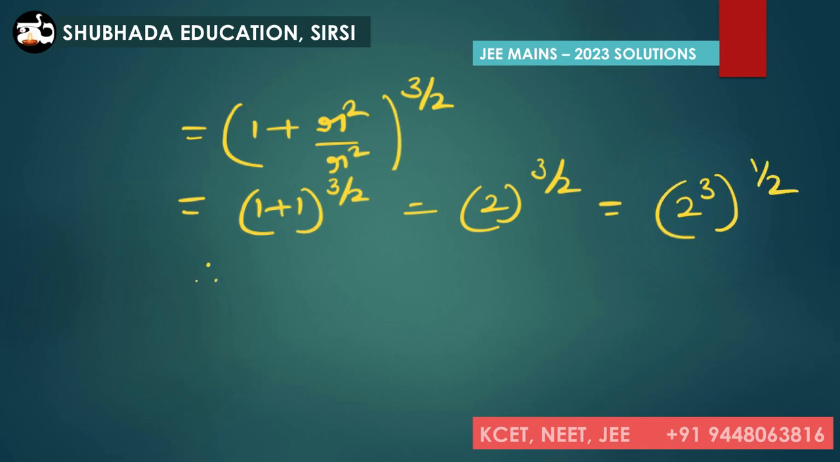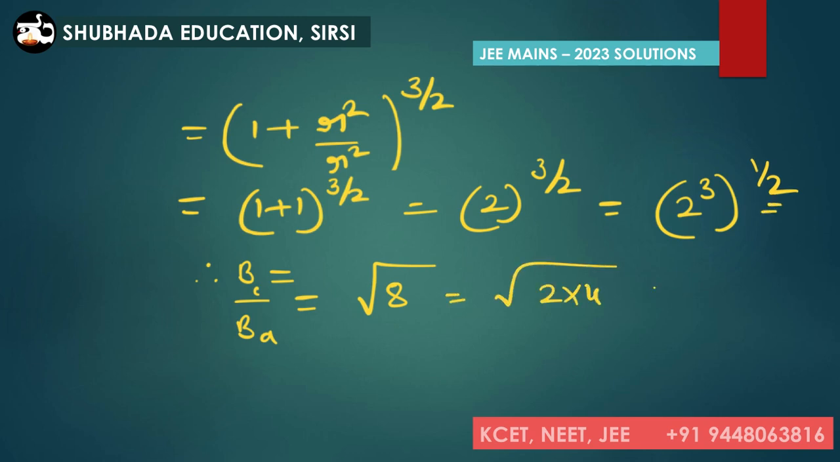Therefore the ratio of magnetic field at the center to the magnetic field on the axis must be equal to 2 to the power of 3 is 8, root 8, whole to the power of 1 by 2. We can write 8 as 2 into 4, that is equal to 2 root 2 is to 1. So 2 root 2 is to 1 should be the right answer for this problem, that is in option B. That is the right answer for this problem.